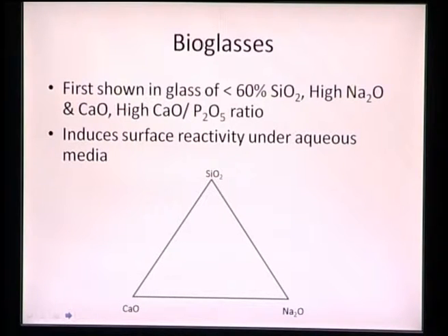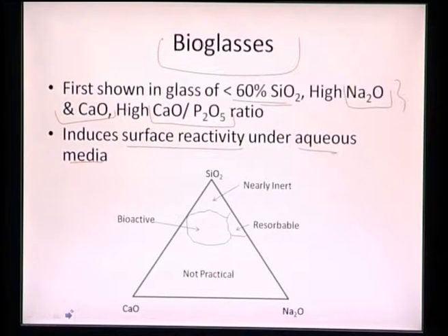And this particular type of activity was first shown in bioglasses, and bioglass is a combination of silica, which is less than 60%, typically 55% is utilized, high sodium oxide and calcium oxide. At the same time, it maintains a high calcium oxide to P2O5 ratio, and this particular material induces some surface reactivity once it is put in aqueous media. So that is our feature. We take this material, put it into the body, and once it gets exposed to some liquid or aqueous media, it starts hydrating, and that's how it will result in some bonding with the bone.